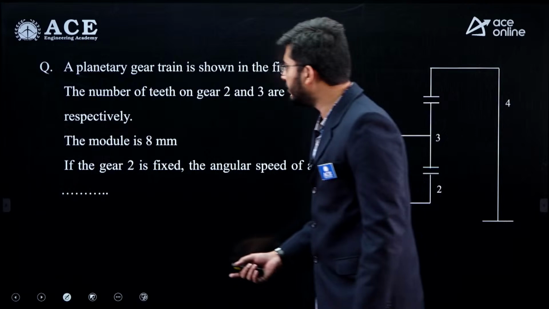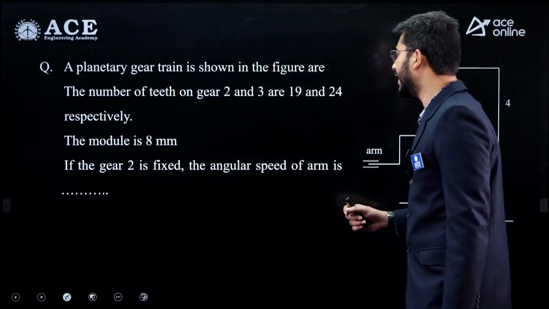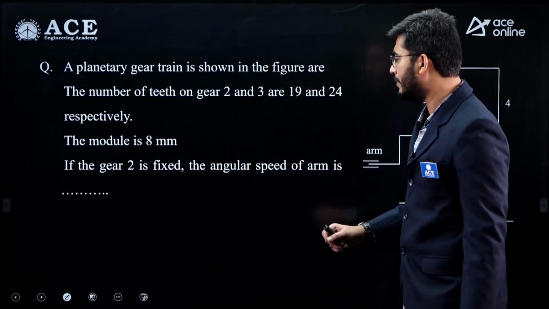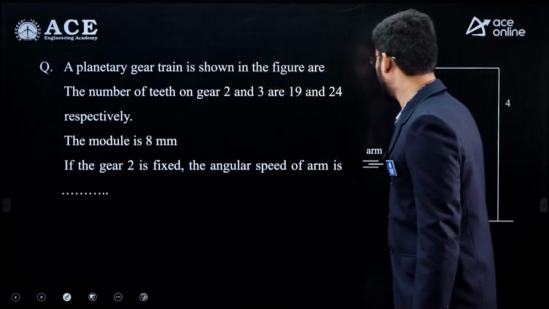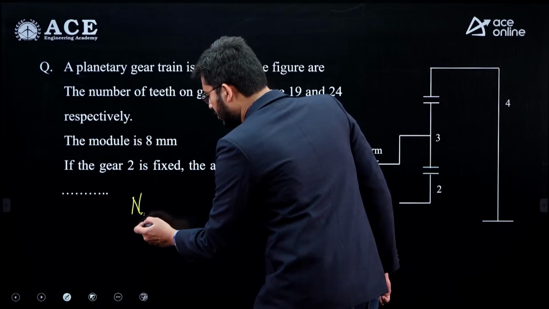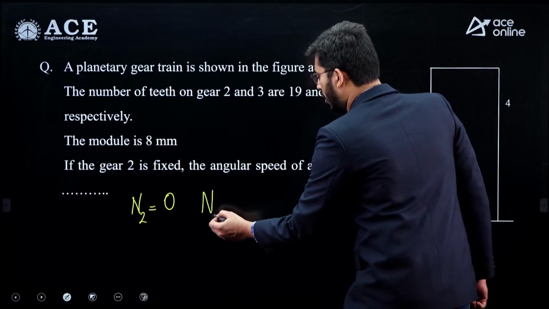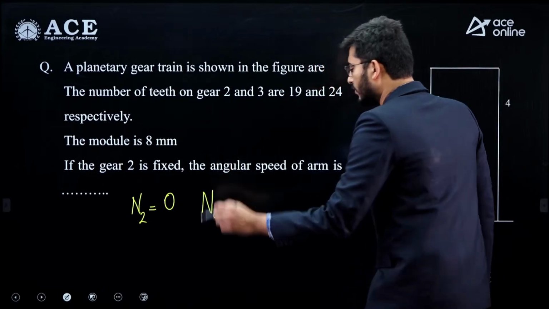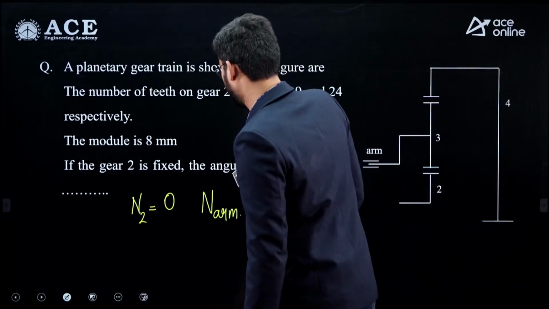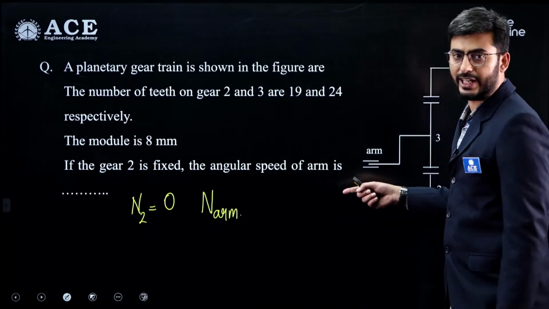I am going to the next question. Next question is from the gear train chapter. A planetary gear train is shown in the figure. The number of teeth on gear 2 and gear 3 are 19 and 24 respectively. Module is 8 mm, and gear 2 is fixed, the speed of gear 2, N2, is equal to 0, and we are required to find the angular speed of the arm. So here we can write the direct expression for train value.